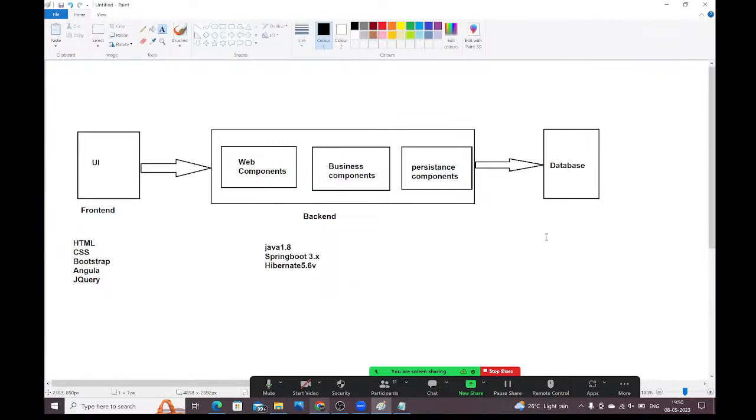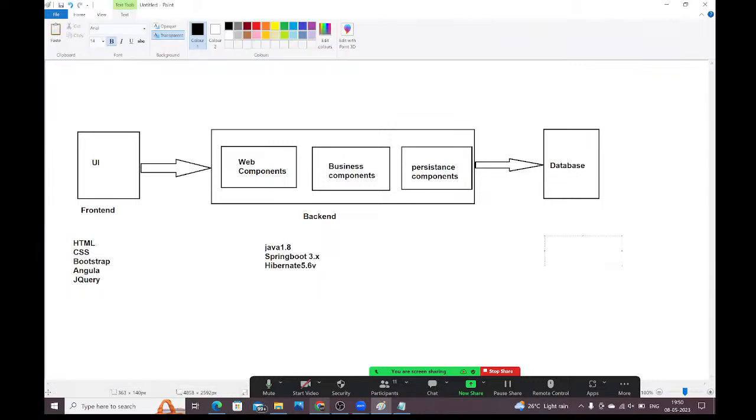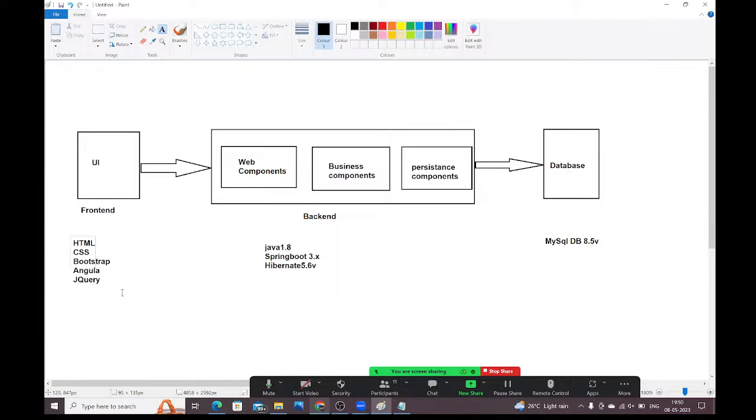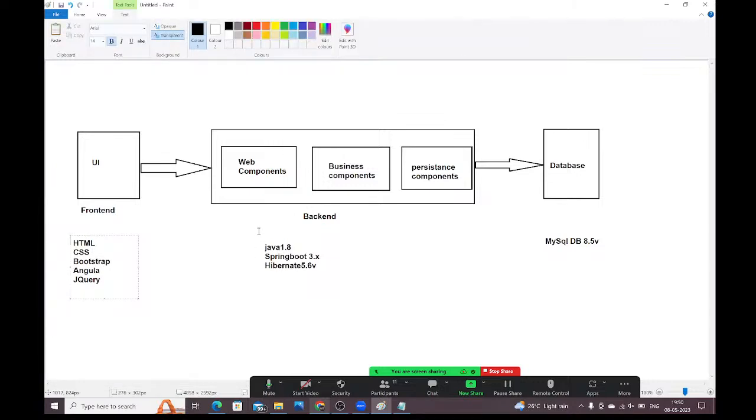Coming to the database, here I need MySQL server, guys. MySQL DB is required, some 8.5 version I need, guys. See, guys, all these softwares I need. To develop the front-end part, we need all these things. To develop the backend, we need all these things. To develop the database, we need the MySQL database, guys. All these things are required, guys.